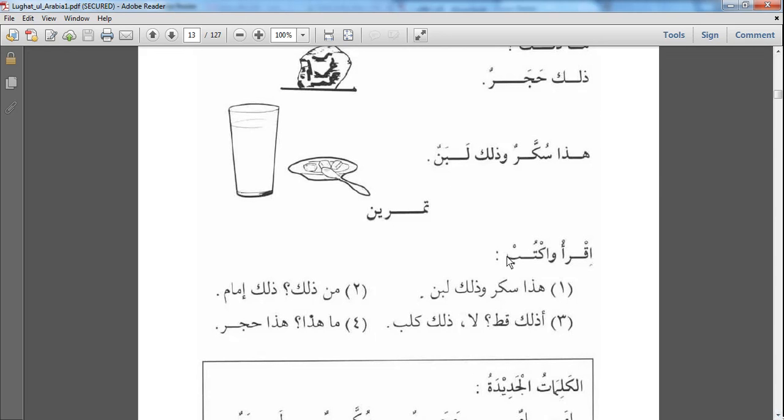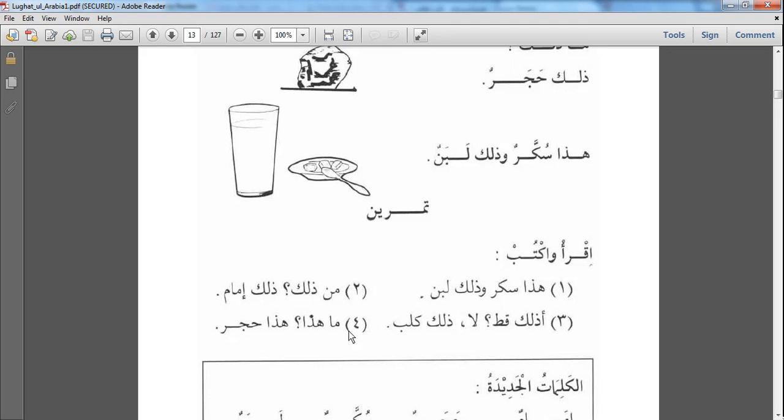Iqra waktub, hadha sukkarun wa dhalika labanun, this is sugar and that is milk. Man dhalika, who is that? Dhalika imamun, that is an imam. Adhalika qittun, is that a cat? La dhalika kalbun, no, that is a dog.